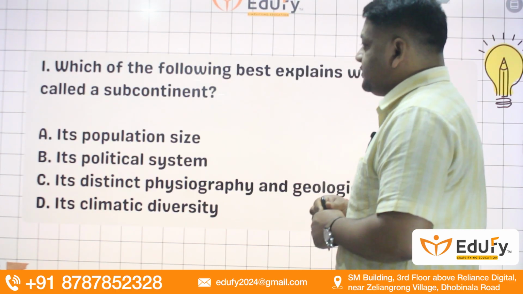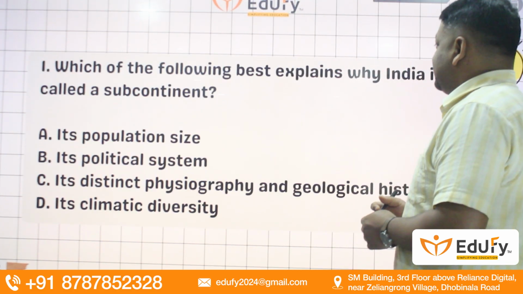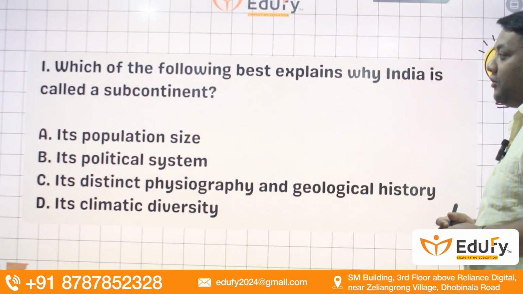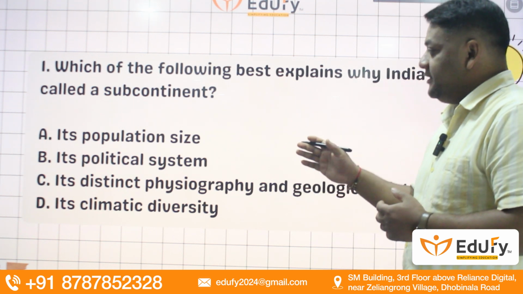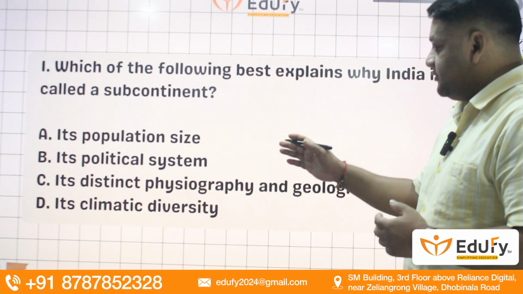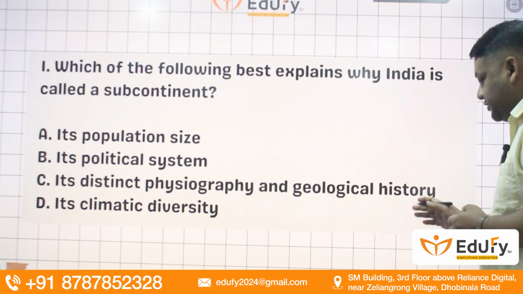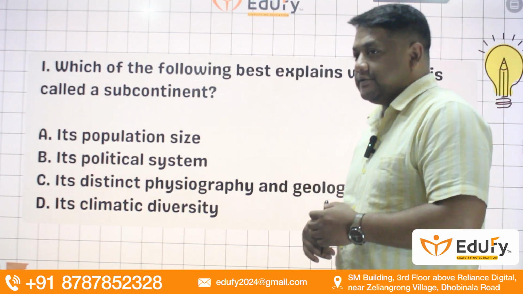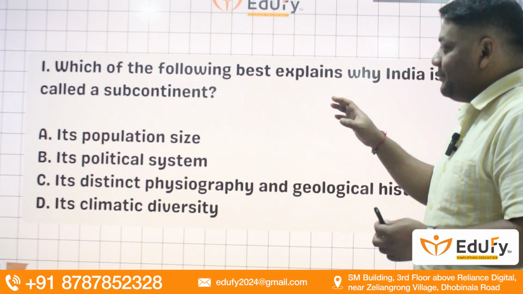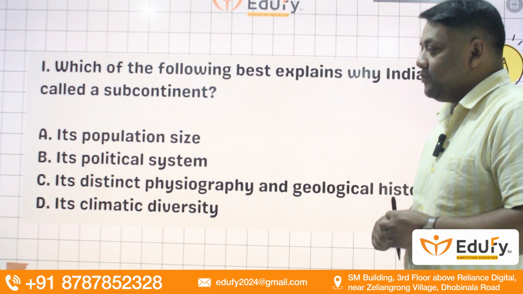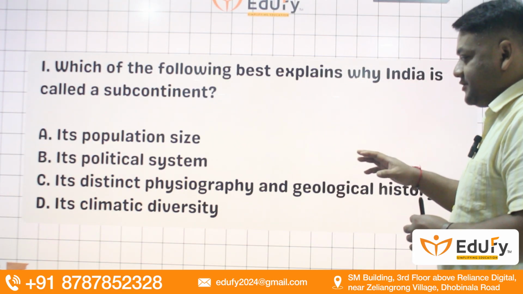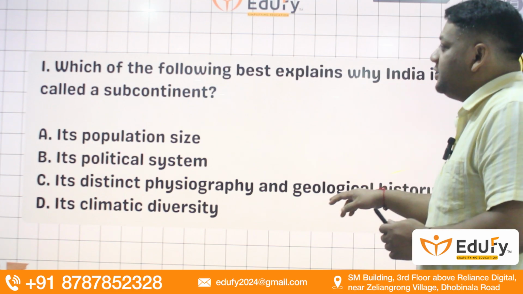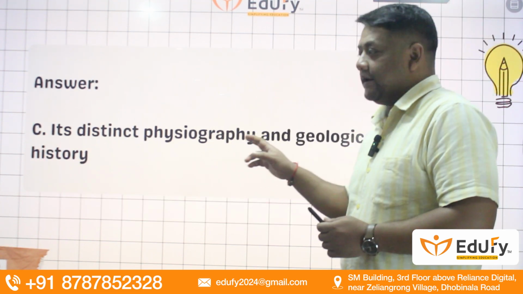The first question is: which of the following best explains why India is called a subcontinent? Its population size, its political system, its distinct physiography and geological history, its climatic diversity. So the best description for why we call India a subcontinent is C, its distinct physiography and geological history. Okay, so C is the right answer.